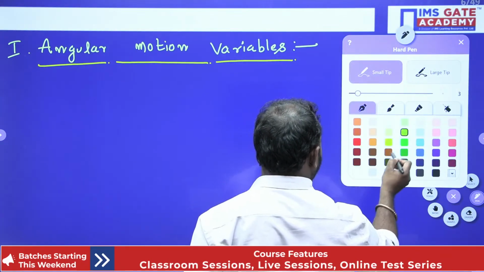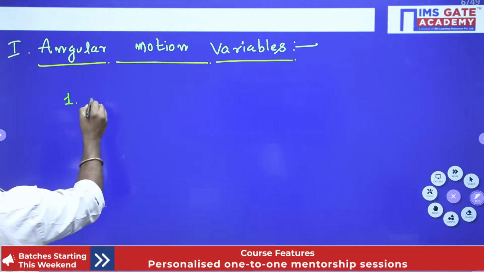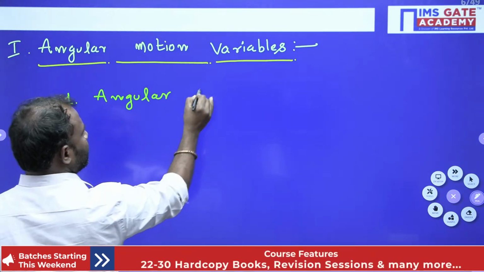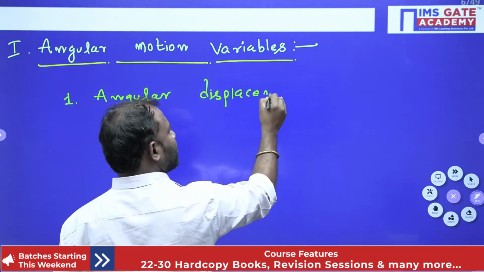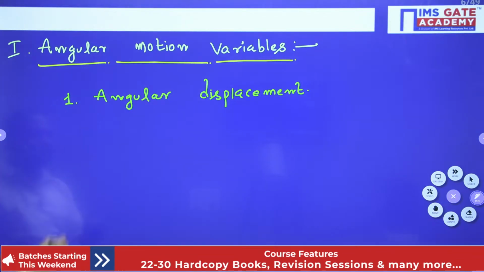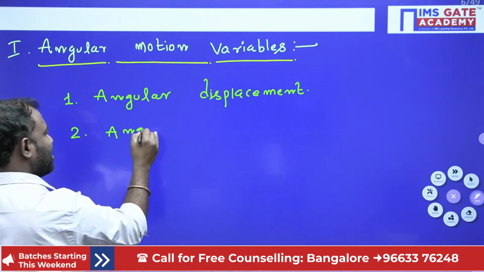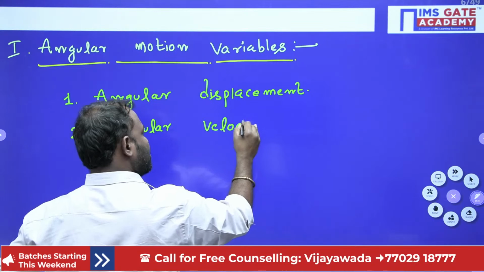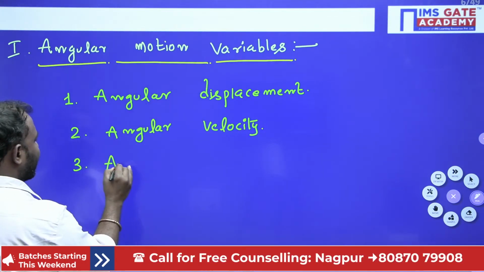First is angular displacement, second is angular velocity, and third is angular acceleration.